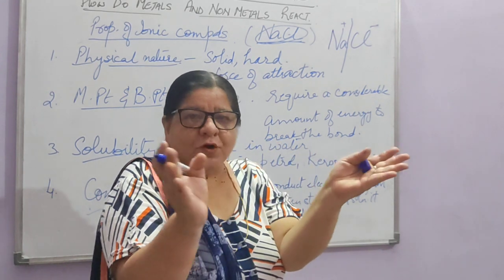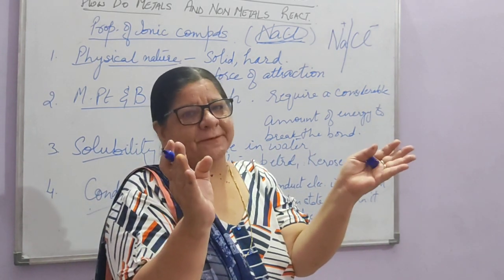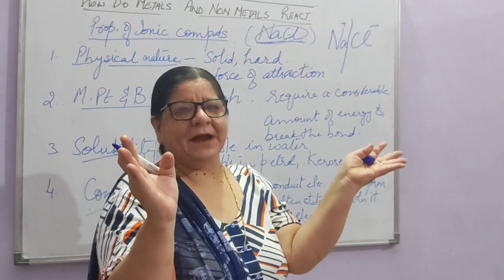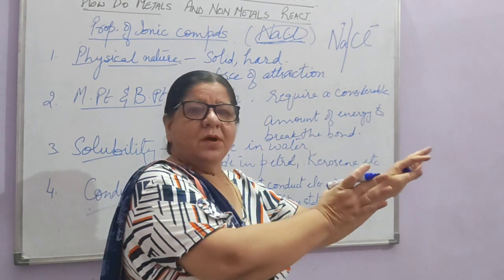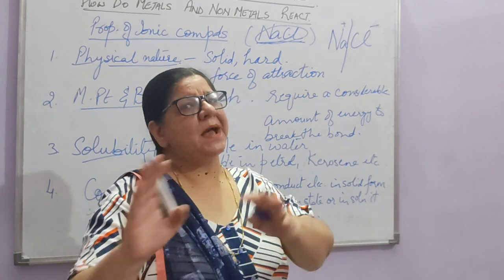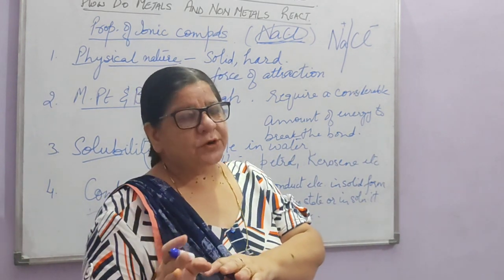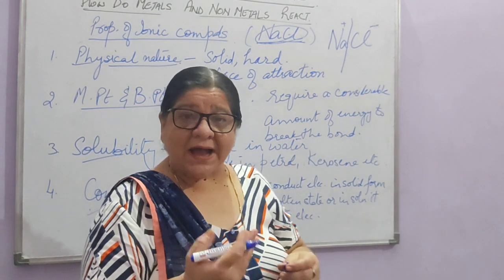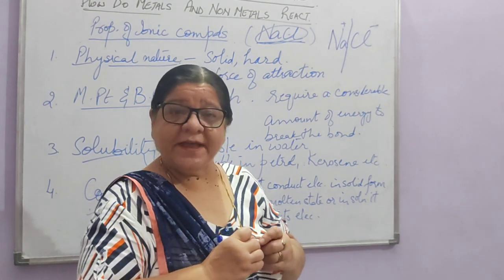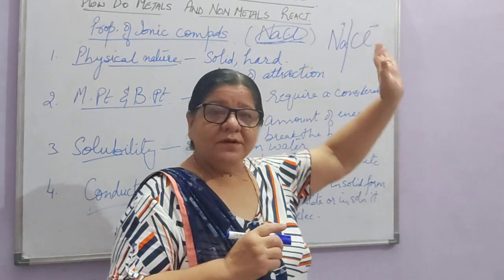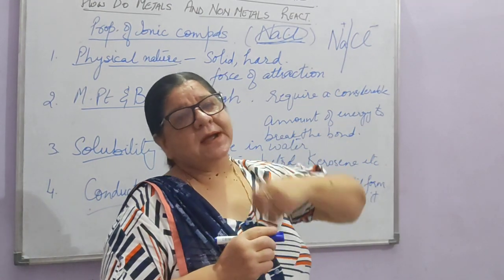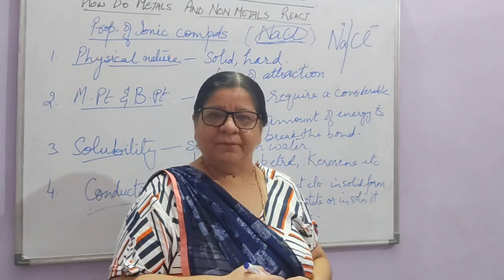So the force of attraction will be less, right? It will separate out in solution form. It will break down into positive ions of sodium and negative ions of chlorine. That is why, because the ions are there, the charges are there. In the ionic form, charges are present. So it will be possible to conduct electricity, right?